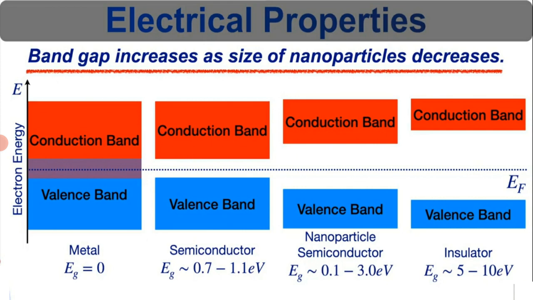If the band gap is 0, they are metals. If the band gap is slightly more than metals, they are semiconductors. A band gap of more than semiconductors and lesser than insulators, in the range of nearly 0.1 to 3 electron volts, belongs to nanoparticle semiconductors, and insulators have a larger band gap.